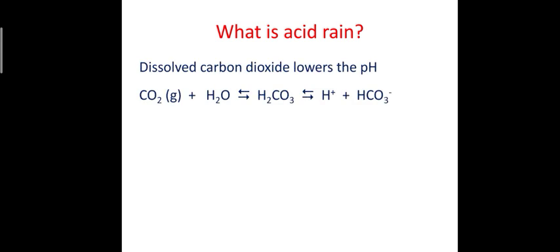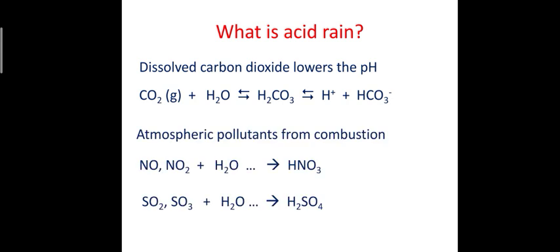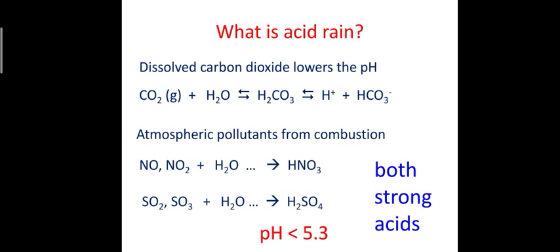Dissolved carbon dioxide lowers the pH. What happens in acid rain? When factories or textile industries release nitrogen dioxide gas or sulfur trioxide gas, it mixes with atmospheric moisture and forms a substance. When nitrogen dioxide or nitric oxide reacts with water, it forms nitric acid, and when sulfur trioxide reacts with water, it forms sulfuric acid. They are very strong acids and their pH generally lies below 5.3.